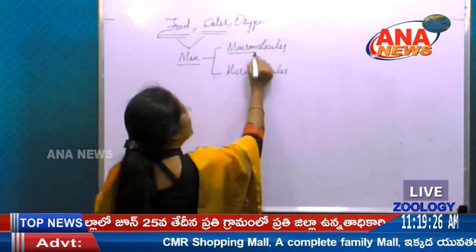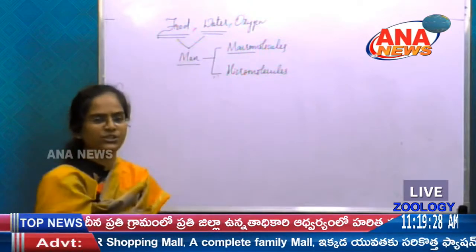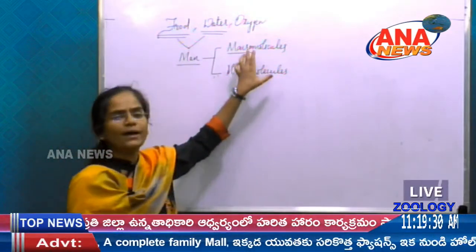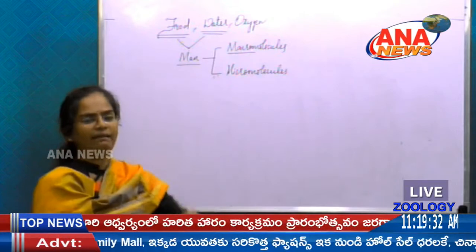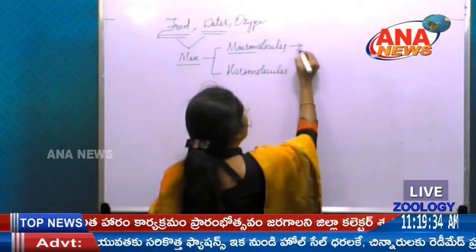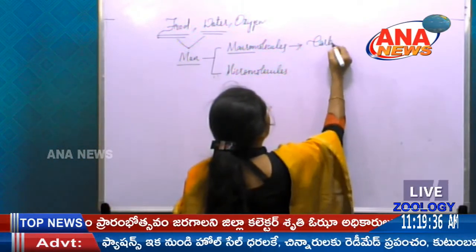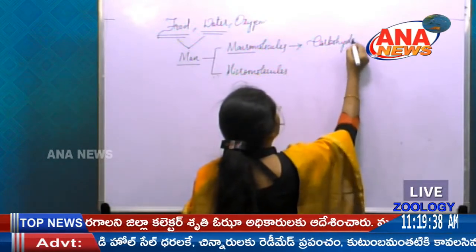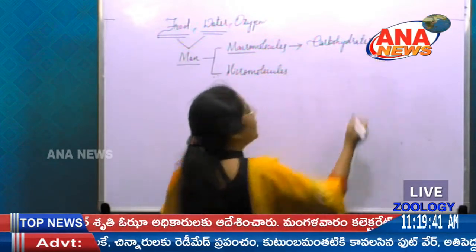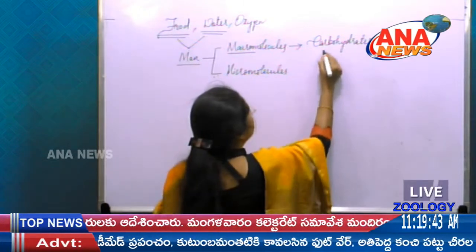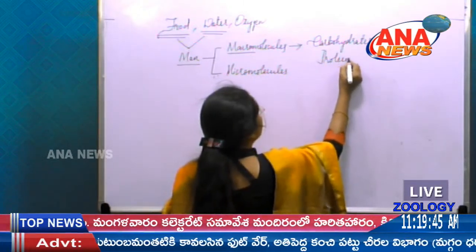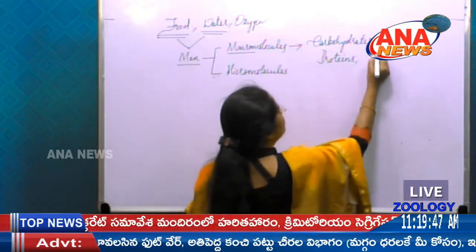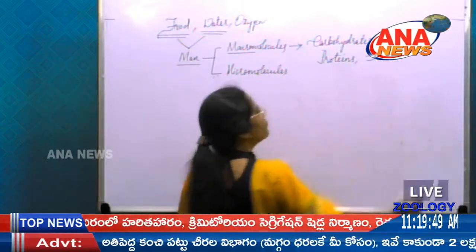The term macro denotes large, and here the biomacromolecules which we take, so that is in the form of carbohydrates, proteins and even it is fats.